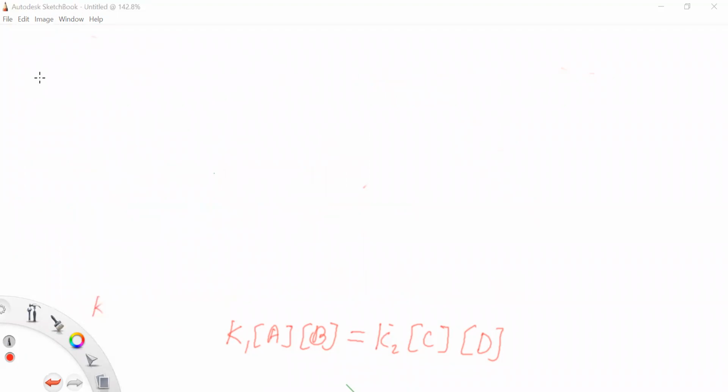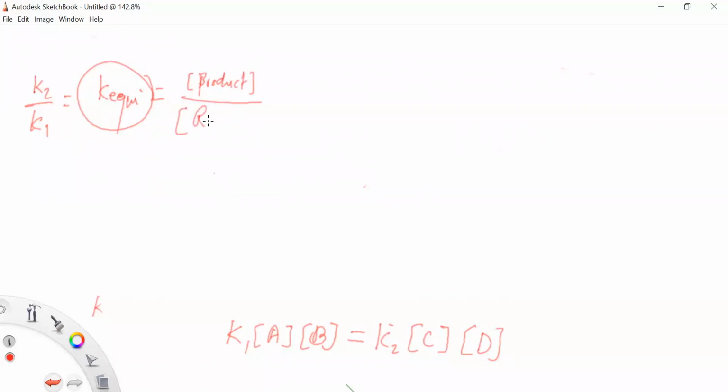We can write it as K2 upon K1 is equals to K equilibrium. K equilibrium म्हणजेच काय तर is equals to the concentration of product upon concentration of reactants. So this is K equilibrium, and that is K2 upon K1.